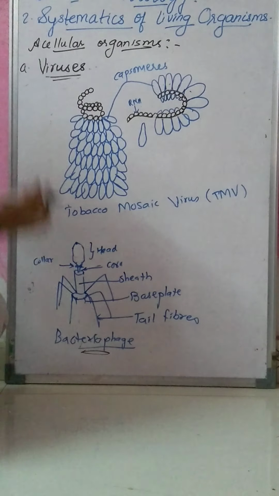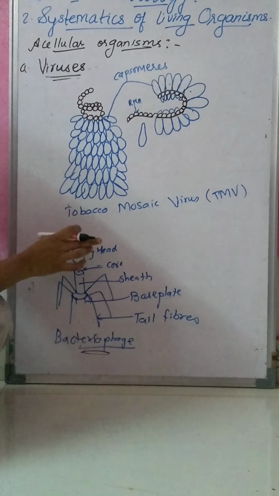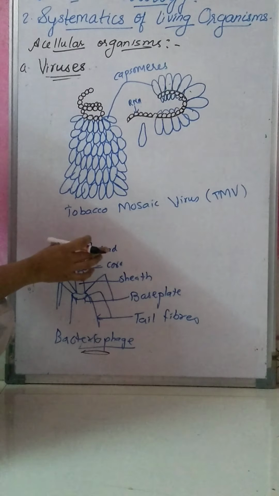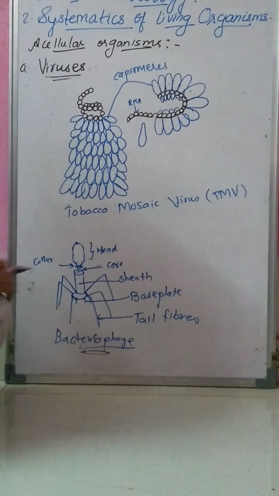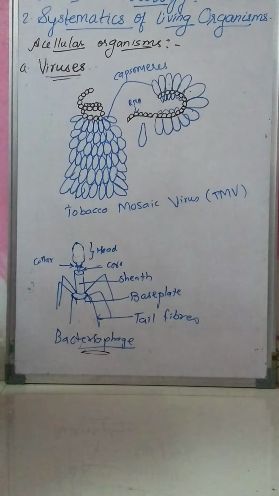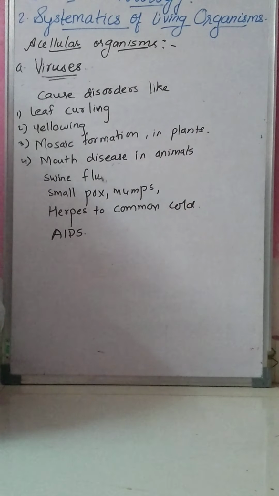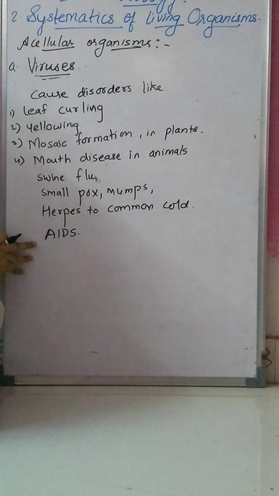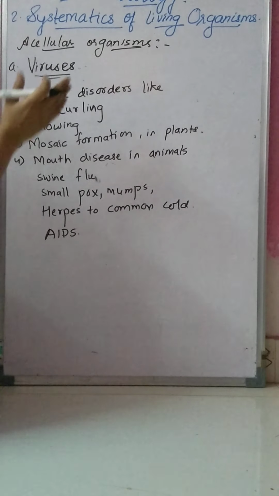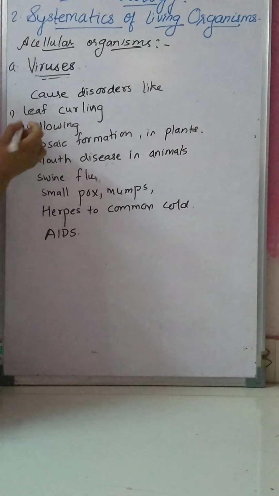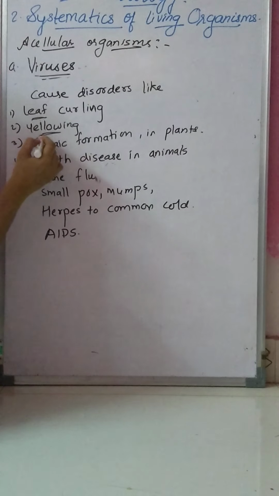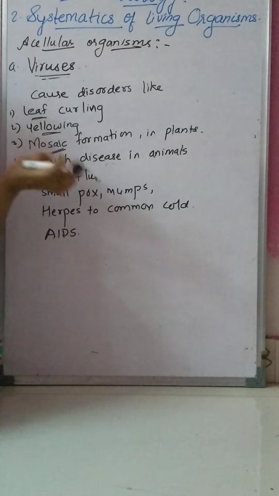Viruses also cause different disorders. They cause disorders in plants like leaf curling, yellowing of the leaves, and mosaic formation in tobacco.